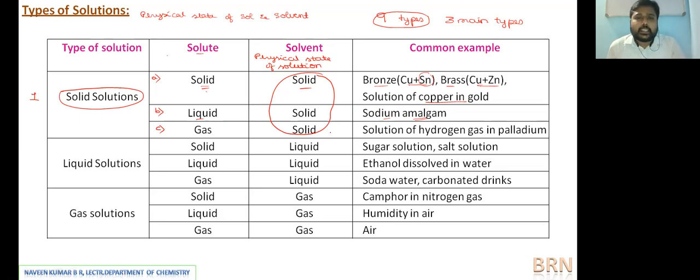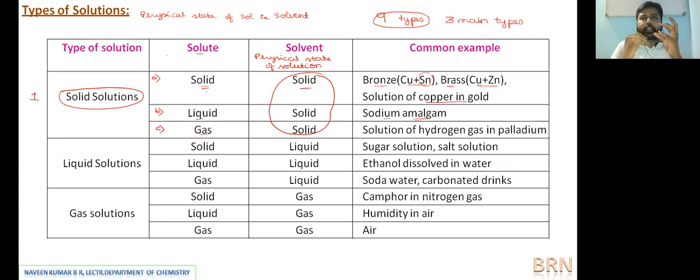The last example, under the third type of solid solution, is where the solute is gas. Recall, the maximum quantity should be solid and the smaller quantity the gas. Here the best example is palladium, a solid metal. Onto the palladium, you slowly pass hydrogen gas.